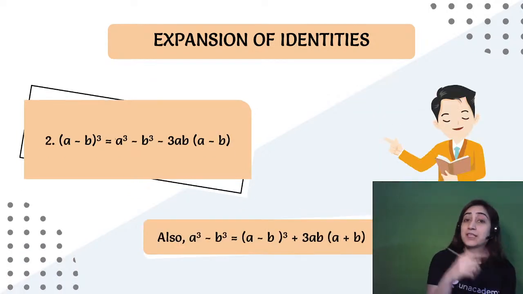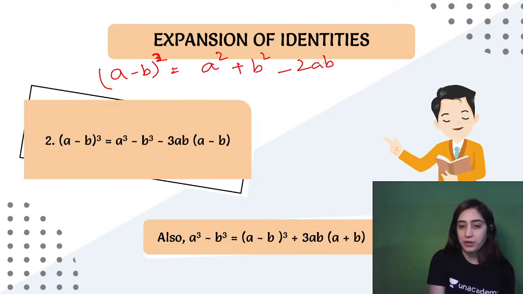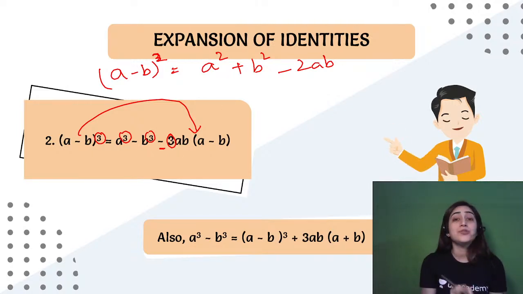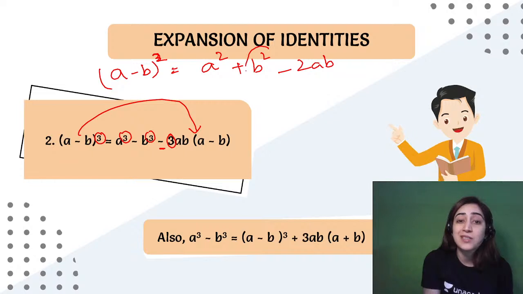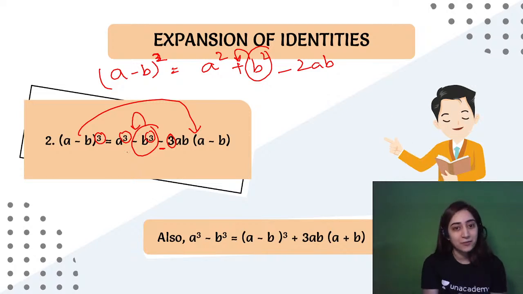All right, so we'll follow the same technique that we did before. Now, (a negative of b) whole square was a square plus b square minus 2ab, right? So whatever it's cube, we'll write cube, and this comes exactly the same. The negative sign, we'll write the negative. Just one thing to remember: here it was b square, that's why it turned into a positive sign. Now it's b cube, so it will turn into a negative sign.